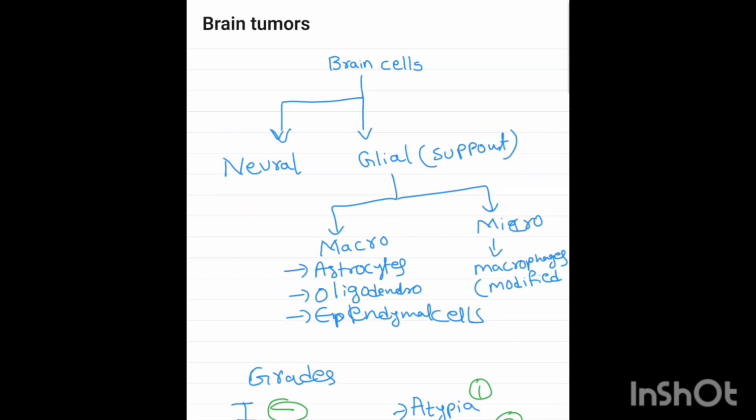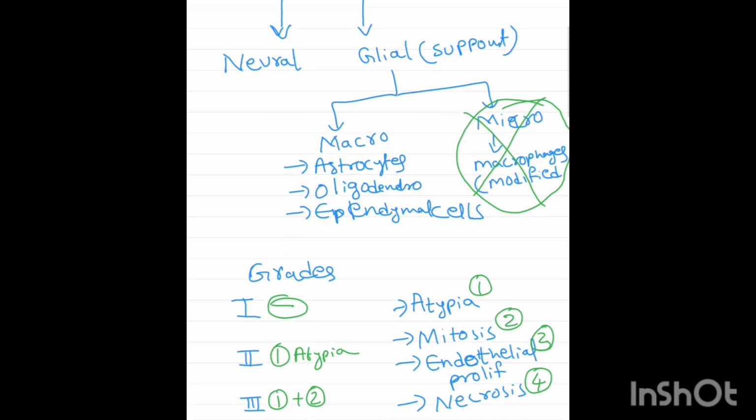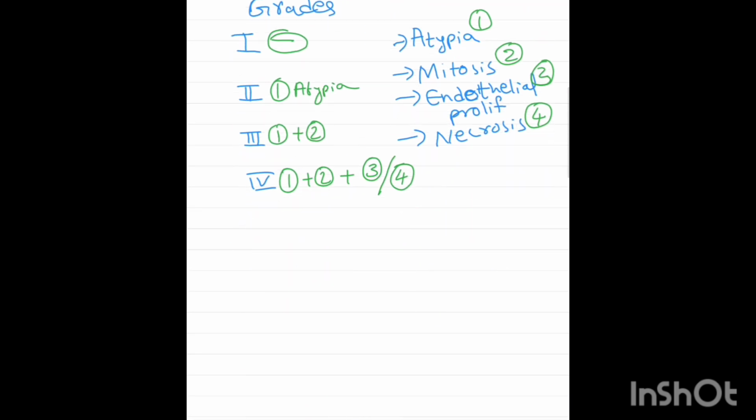Firstly, we know that the microglial cells, that is macrophages, they do not give rise to any type of cancers. So they are of no value in this discussion. Now let us discuss about the astrocytes. Astrocytes can give rise to all four types of grades from grade 1 to grade 4. It can be completely benign or malignant.